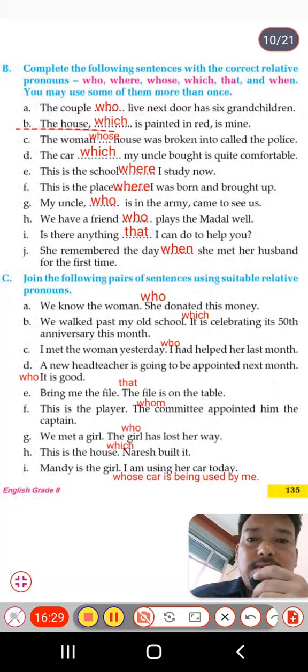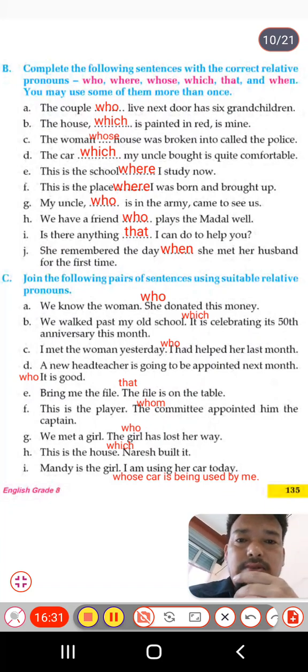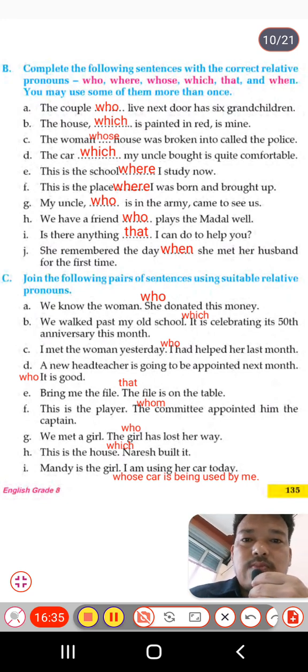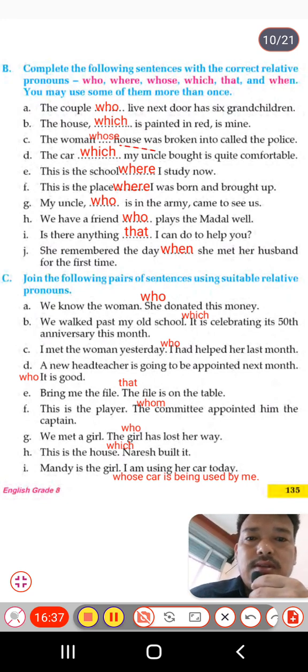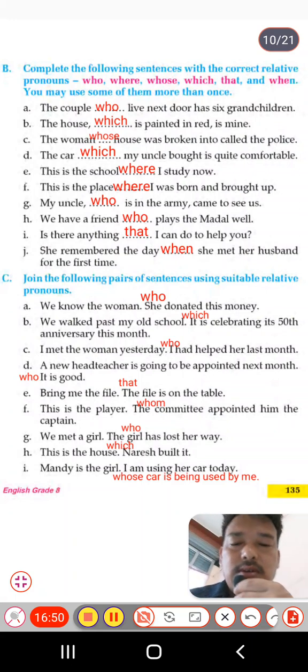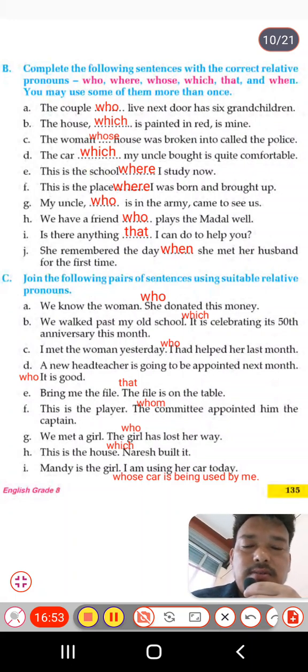Similarly, the house is a place and thing, so with that we always use which: the house which is painted in red is mine. D, the woman, again a person, whose house was broken into, called the police. And the car, the thing which my uncle bought, is quite comfortable. The school is a place where I study. F, this is the place where I was born and brought up.